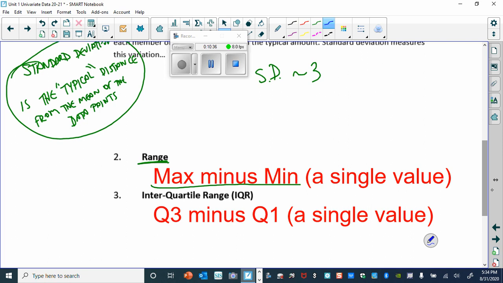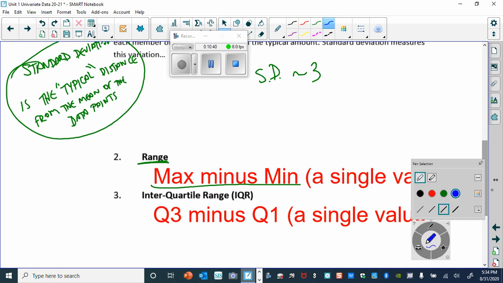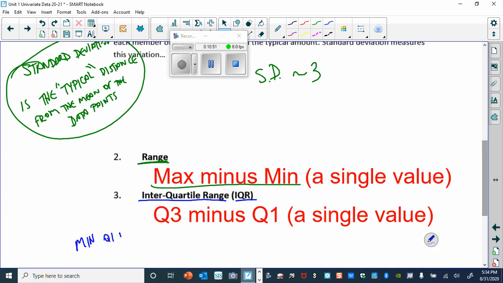There's also something called the IQR, which sounds kind of scary, but it's not that bad. It's the interquartile range, but we usually just say IQR, which is when we make that 5-number summary, right? Min, Q1, median, Q3, and max. We used that to make the box and whisker plot. It's basically the distance of the box. Is how wide is that box? Q3 minus Q1.